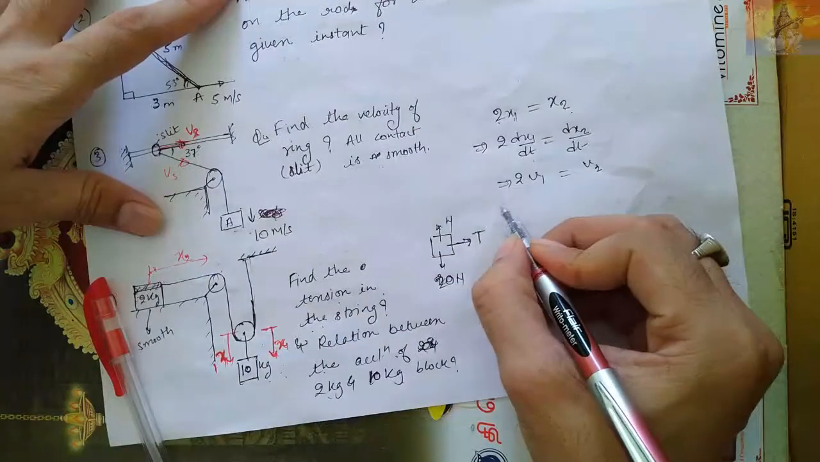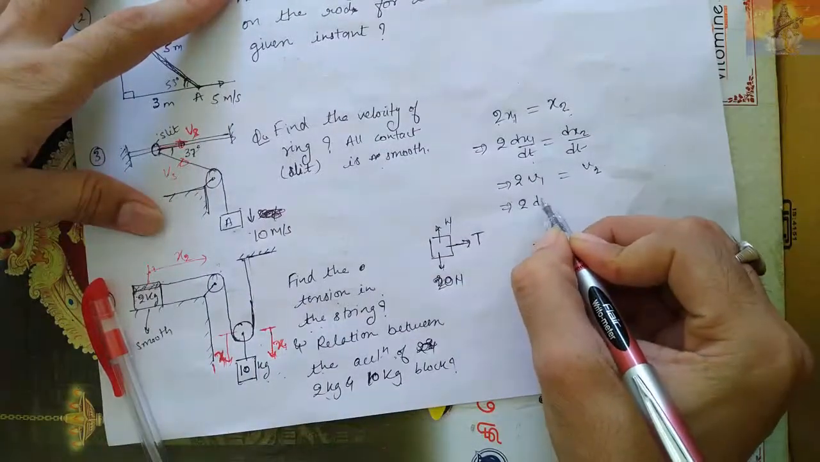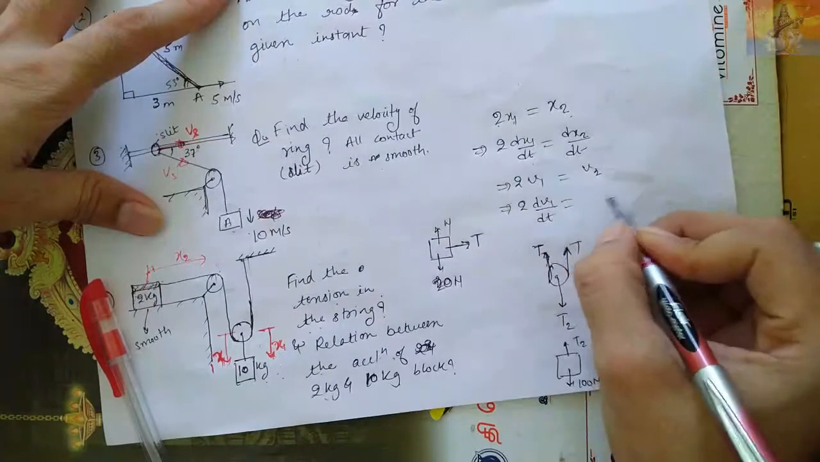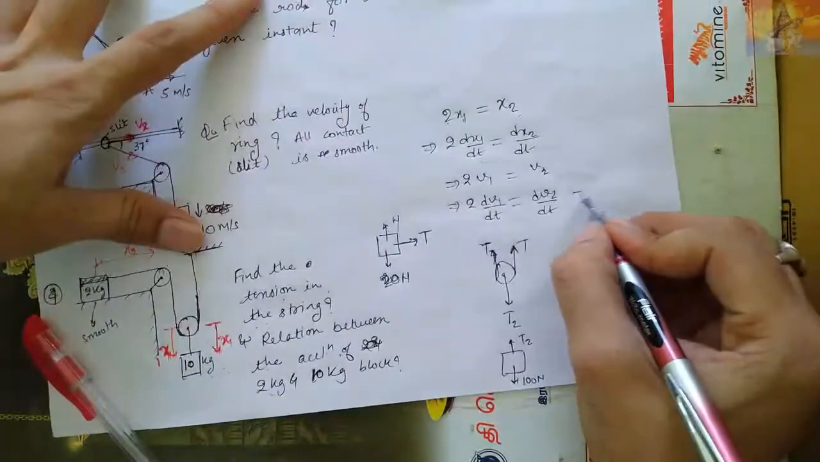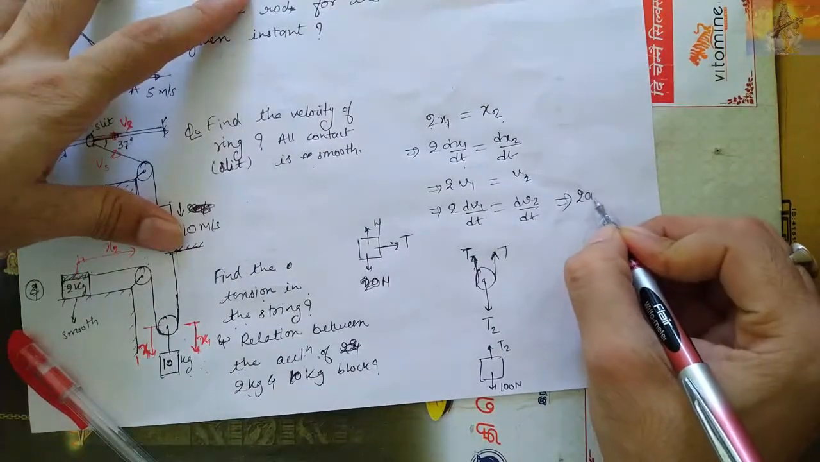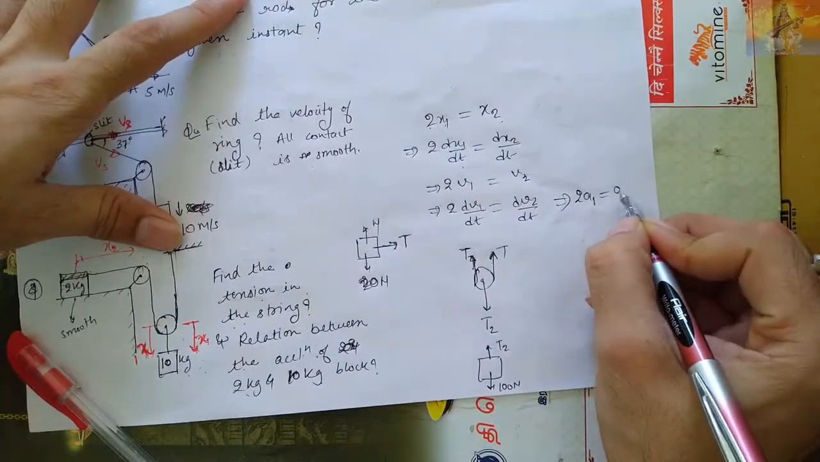Similarly, one more time differentiating with respect to time, dv2 by dt. This implies that 2 times the acceleration of 1 is equal to the acceleration of 2.